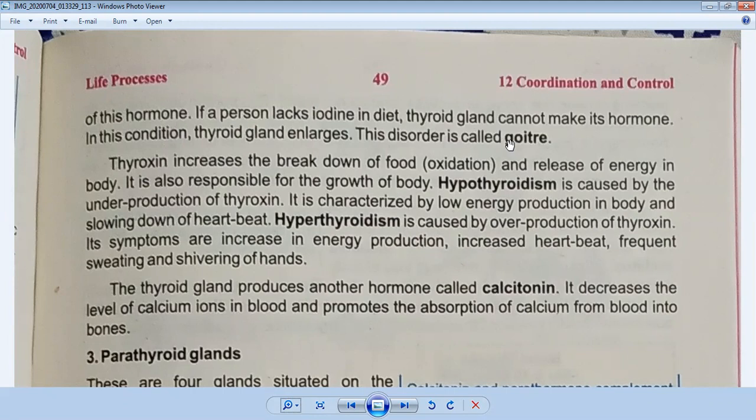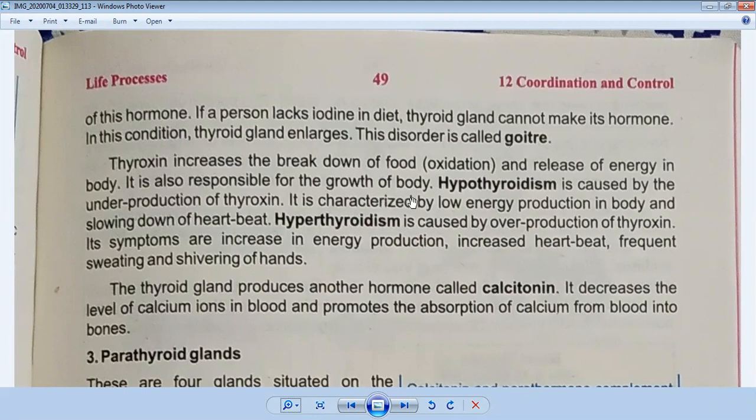Thyroxine increases the breakdown of food, oxidation, and release of energy in the body. These are the functions of the thyroid gland. Why is it important? It is also responsible for the growth of the body.